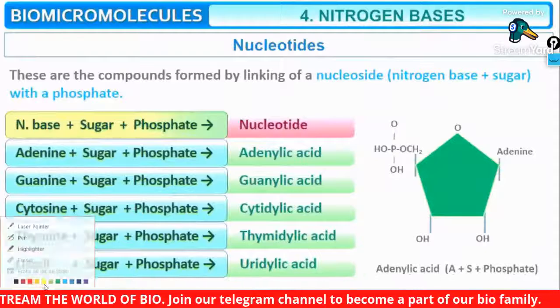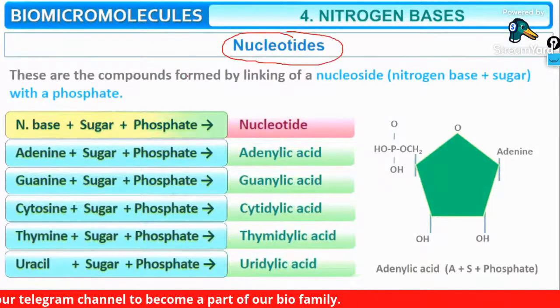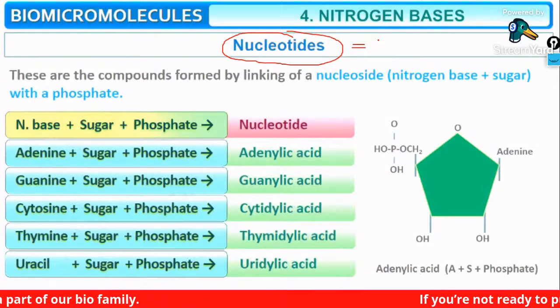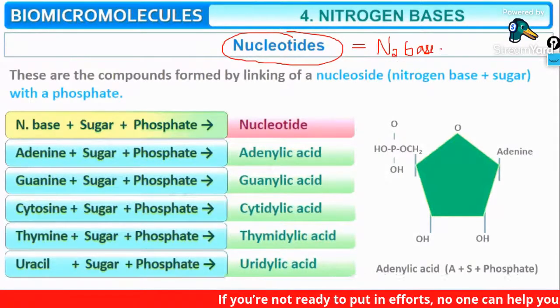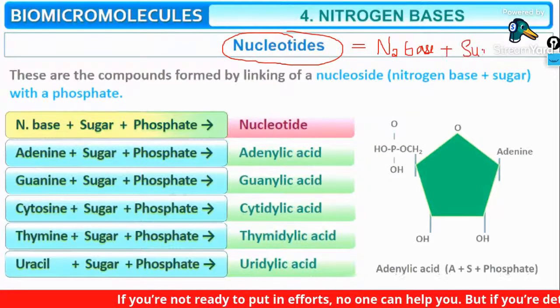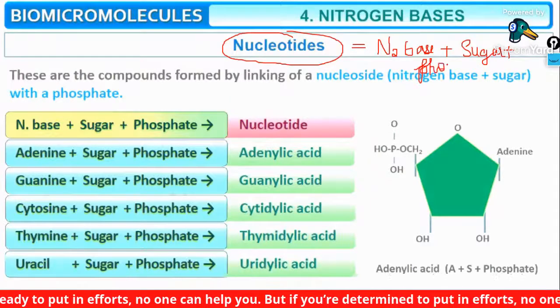Next is the nucleotides. Okay, everybody, next is the nucleotides. In the initial beginning itself, I have told you what is a nucleotide. Nucleotide is actually a combination of a nitrogen base plus a pentose sugar plus a phosphate group.